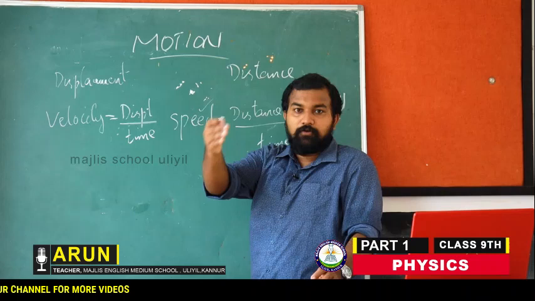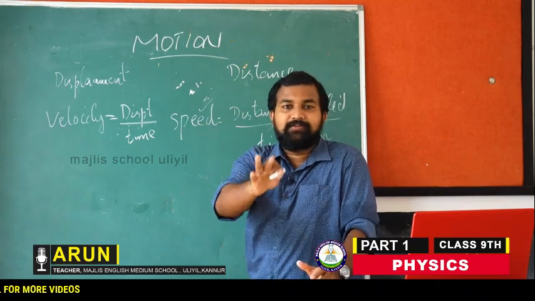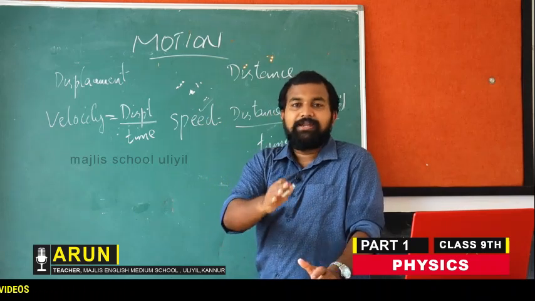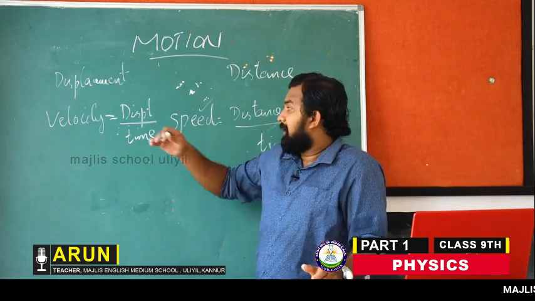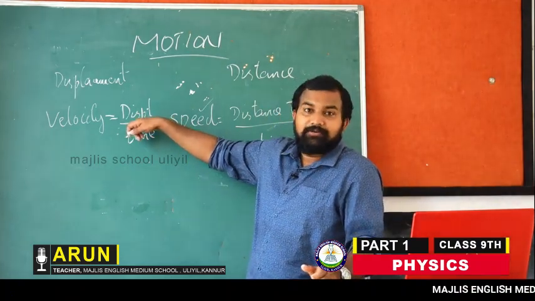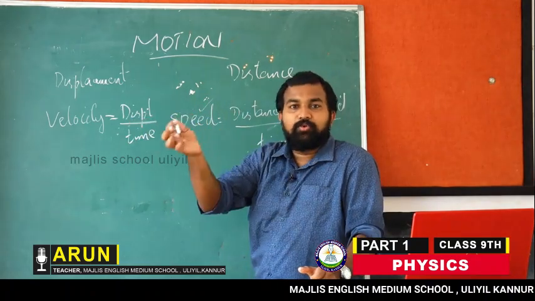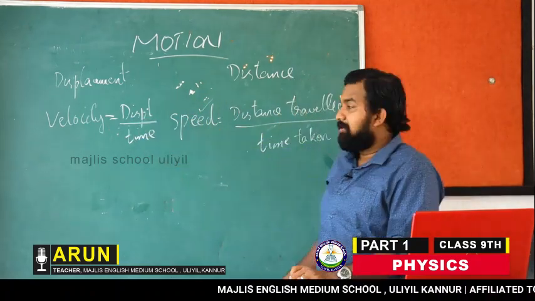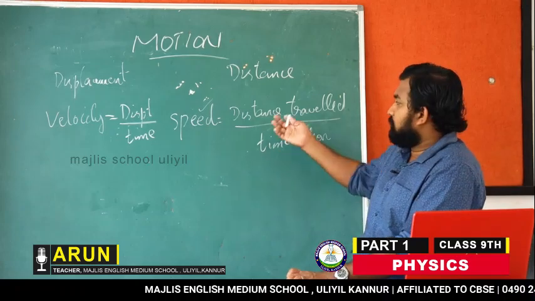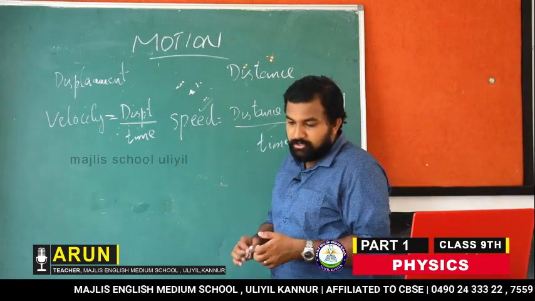So now onwards, don't think that speed and velocity are the same. No, speed and velocity have a slight difference. If the distance travelled has both magnitude and direction, then it is velocity. If we are considering only the magnitude, then it is speed. Okay, so that is clear.